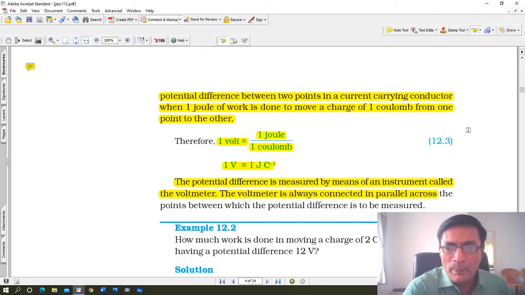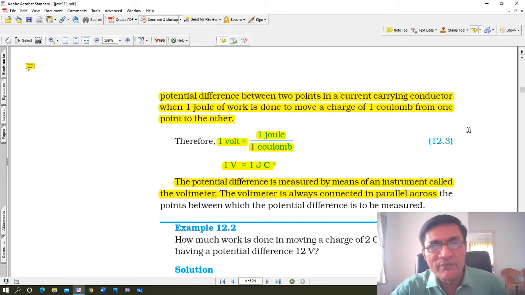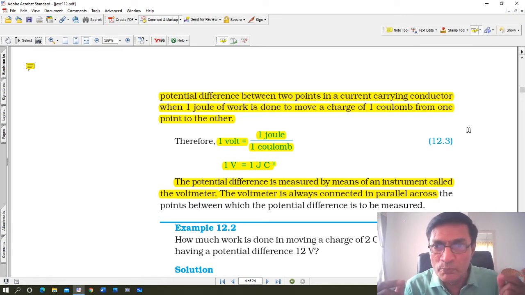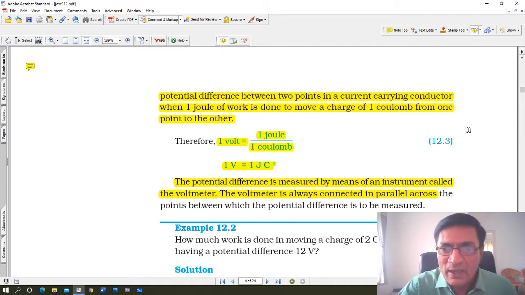Okay. The potential difference is measured by means of an instrument called a voltmeter, and a voltmeter is always connected in parallel across the points between which the potential difference is to be measured. For example, you see एक वायर है, उस वायर में से कितना potential difference है, अगर वो measure करना है, if I want to measure the potential difference across a wire, then at the two ends I connect a voltmeter in parallel. That is the difference between connecting a voltmeter and an ammeter.